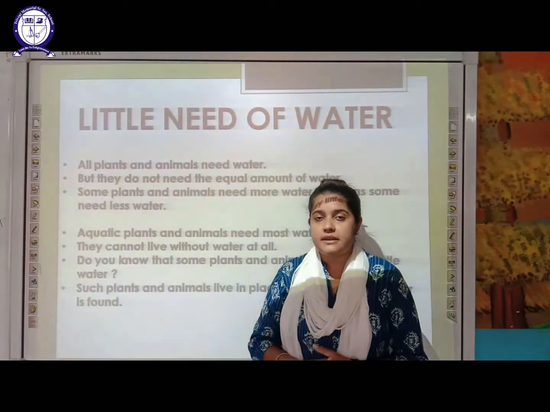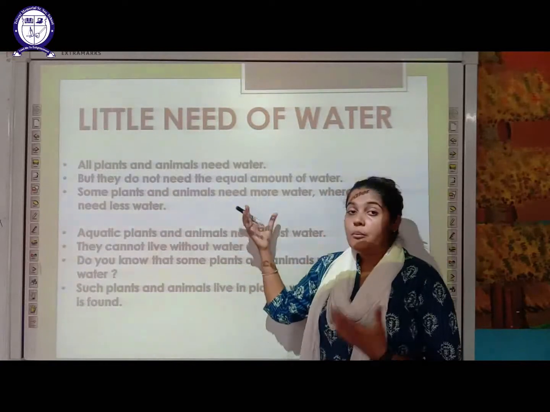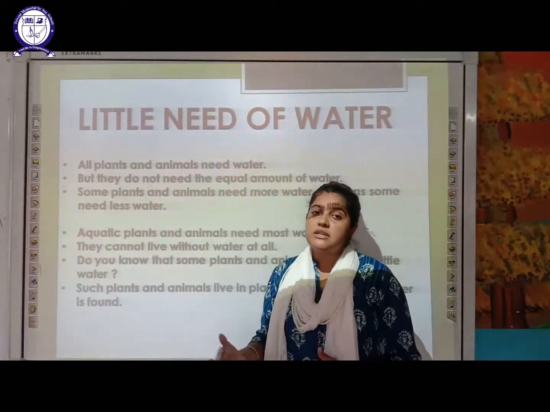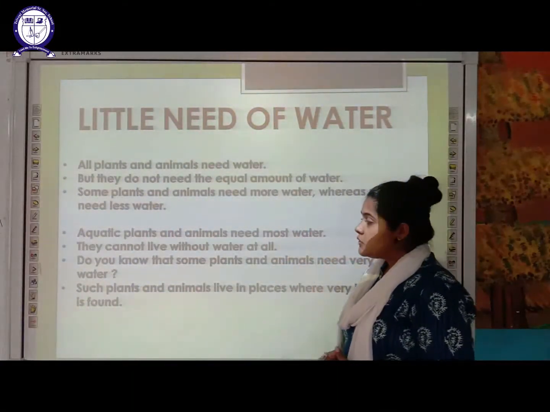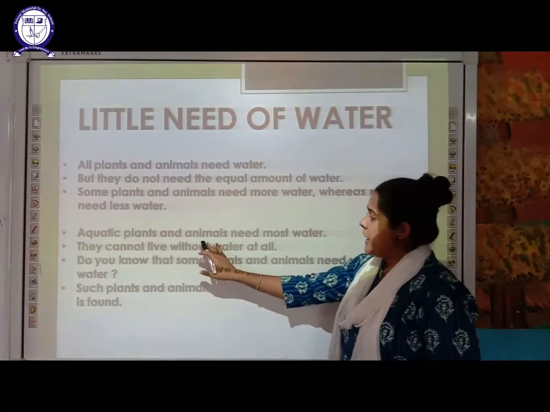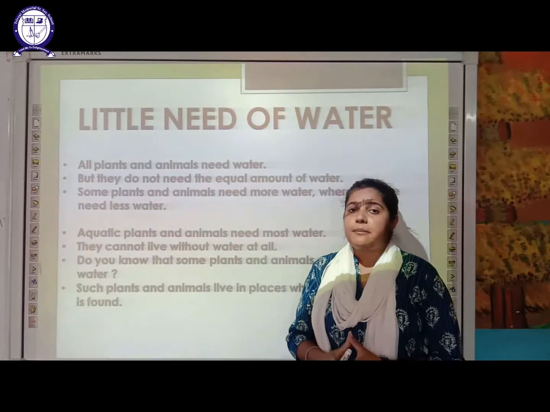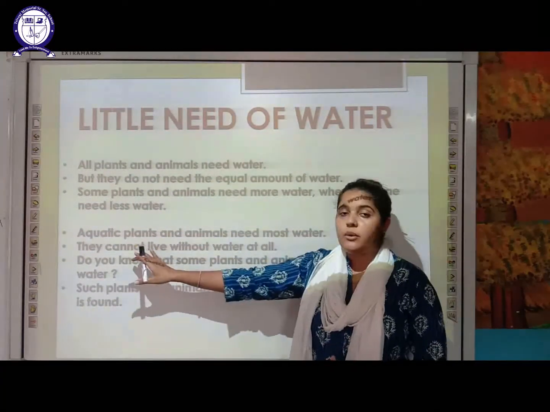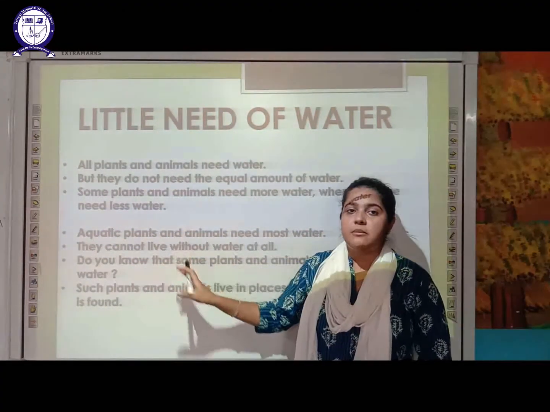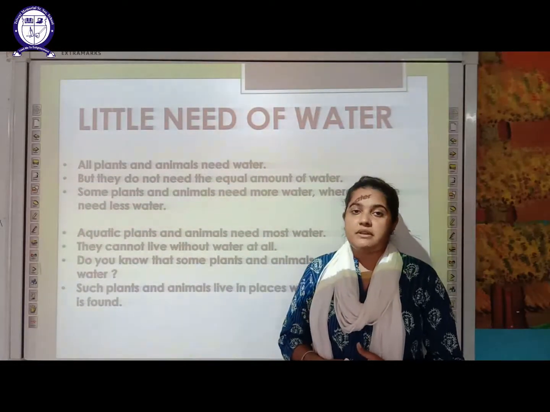There are certain plants and animals which require more water, and there are others which need less water. The aquatic plants and animals need the most water. So which organisms require more water? They are required by aquatic plants and animals. Those cannot survive without water.